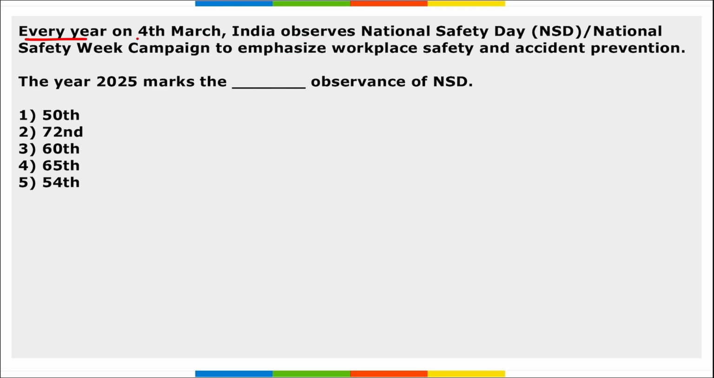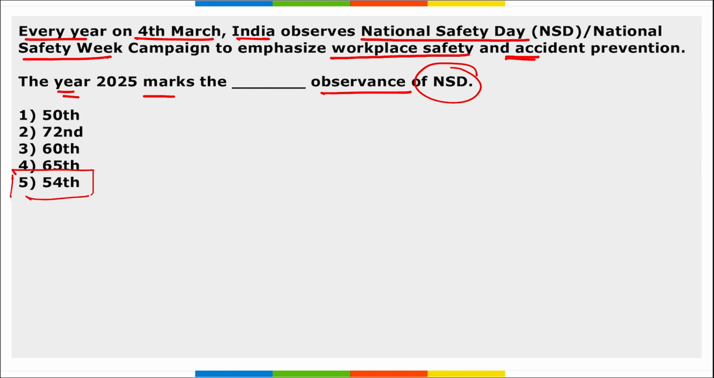Next, every year on 4th March, India observes National Safety Day, with a National Safety Week campaign to emphasize workplace safety and accident prevention. It was the 54th edition of the observance of this National Safety Day, and National Safety Week is observed from 4th to 10th of March.